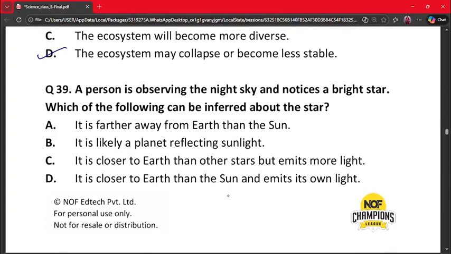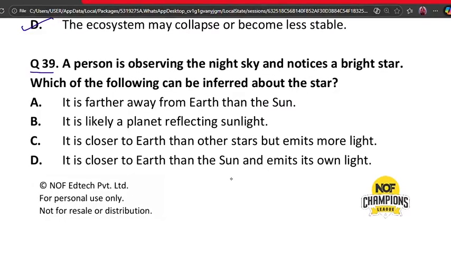Our next question is question 39. A person is observing the night sky and notices a bright star. Which of the following can be inferred about the star? A. It is farther away from Earth than the Sun. B. It is likely a planet reflecting sunlight. C. It is closer to Earth than other stars but emits more light. D. It is closer to Earth than the Sun but emits its own light.